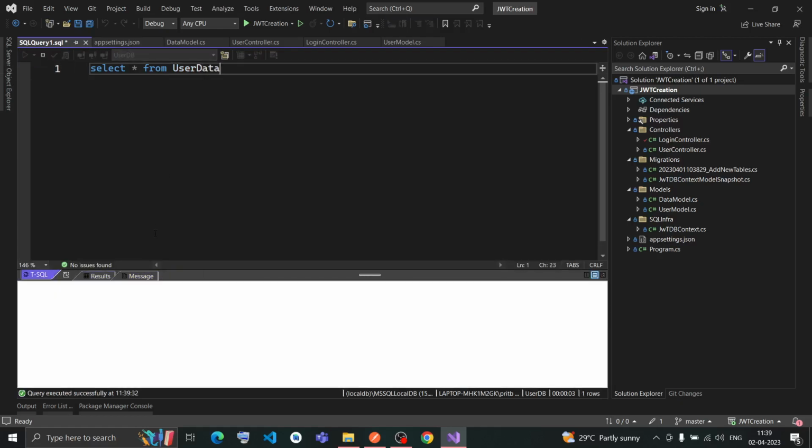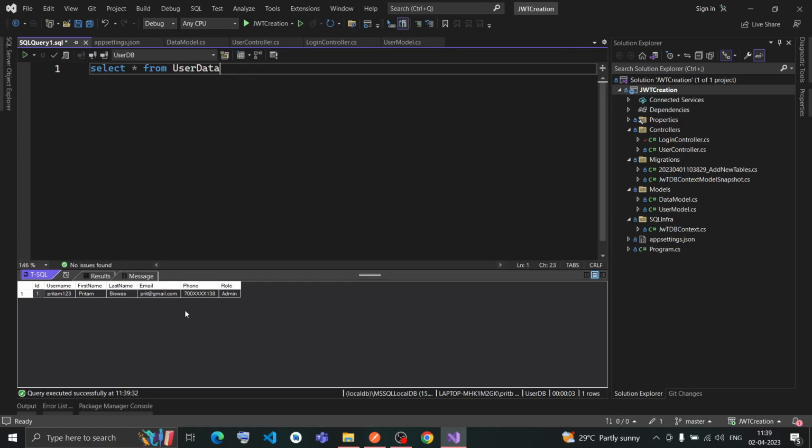If you can see, there is a username, that is Preetham123. The first name is Preetham, the last name, and the email ID, phone number, and my role is admin. So I've created one user with this particular configuration, and then we have one more table, that is user cred, and it will have one uniquely generated code, the role, and my username.